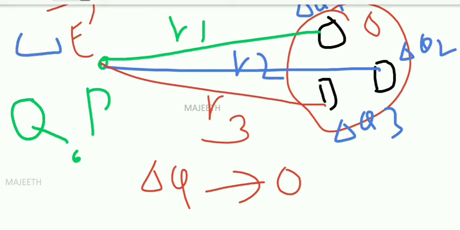Suppose it is a square; if you make it very small, it becomes a point. So any area, if you make it very small, ultimately becomes a point. If you take so many areas, ultimately I get all the points and I can add them and find the total electric field due to those areas at point P.